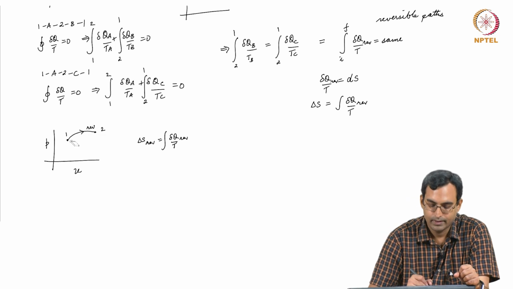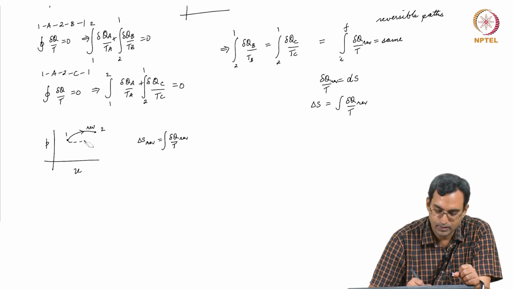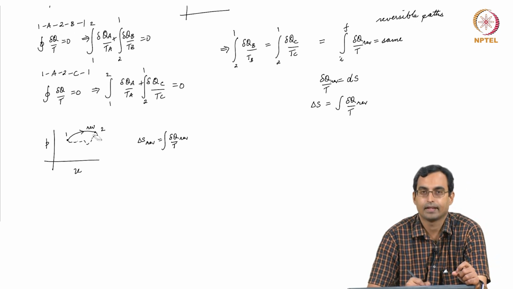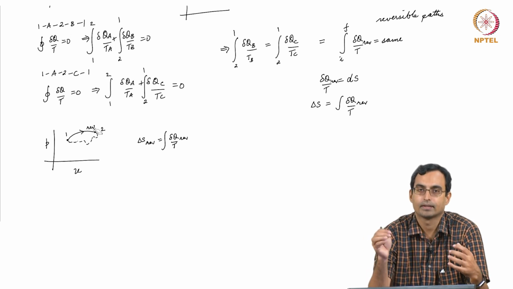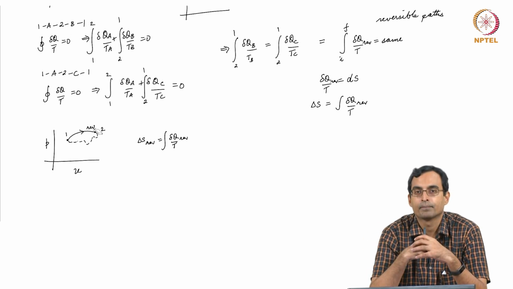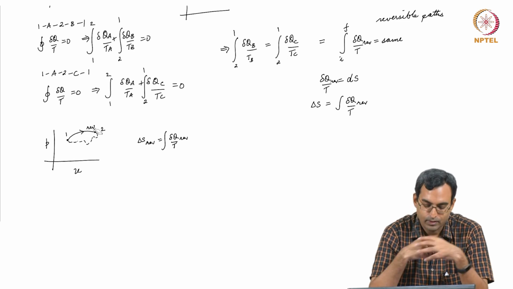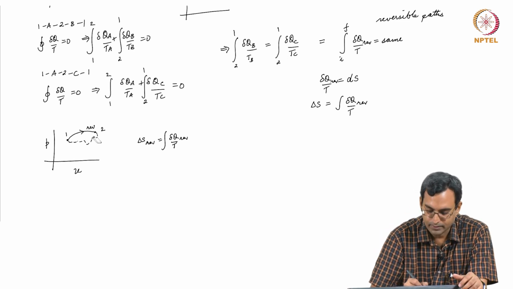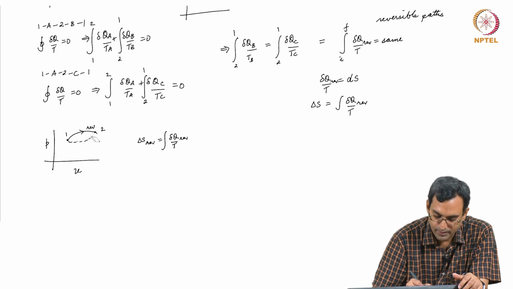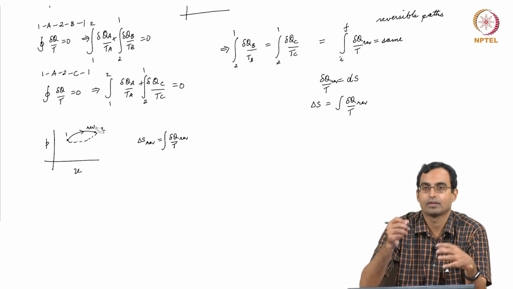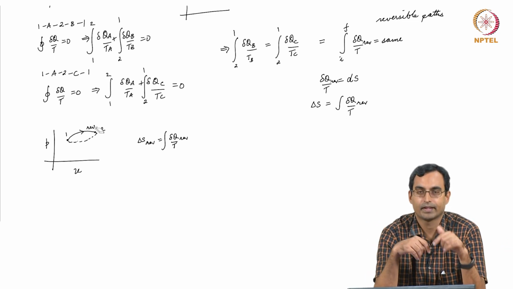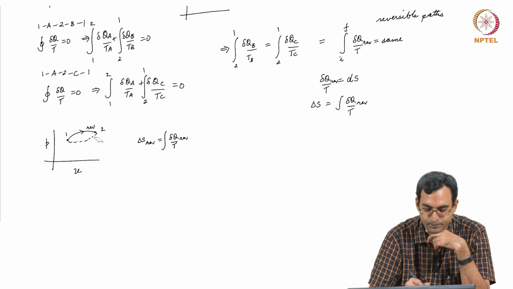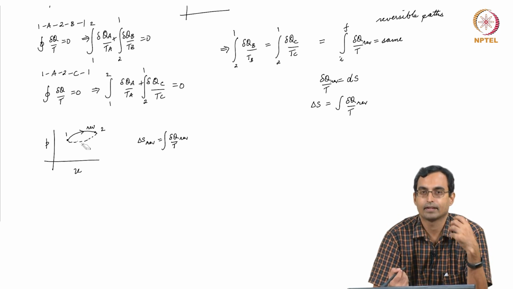Supposing I go in some irreversible process, we usually draw them by dotted lines, because it means that we do not know the exact states. So, I cannot draw it on a graph. For drawing a graph I need to know all the points. If you do not tell me the points, I cannot draw. So, we draw it by some dashed lines. More commonly we just draw dashed lines in some arbitrary shape. We do not know the shape, it is some arbitrary shape. We draw it as dashed lines to emphasize that we do not know that shape. So, you should not find out areas under this curve or anything like that, because we do not know the shape of this curve.